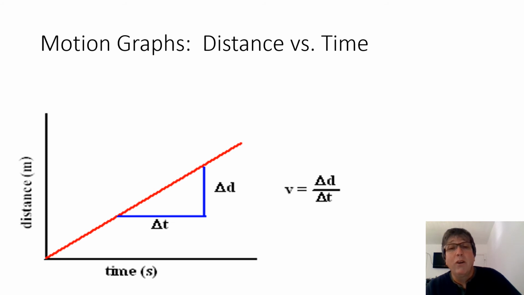And we already learned that the change in distance divided by the change in time, distance over time, is the formula for velocity. There. So that tells us that the slope of a graph is the velocity, or the slope of a distance time graph anyway. Not all graphs, of course, just the one we're talking about today, but its slope is velocity.